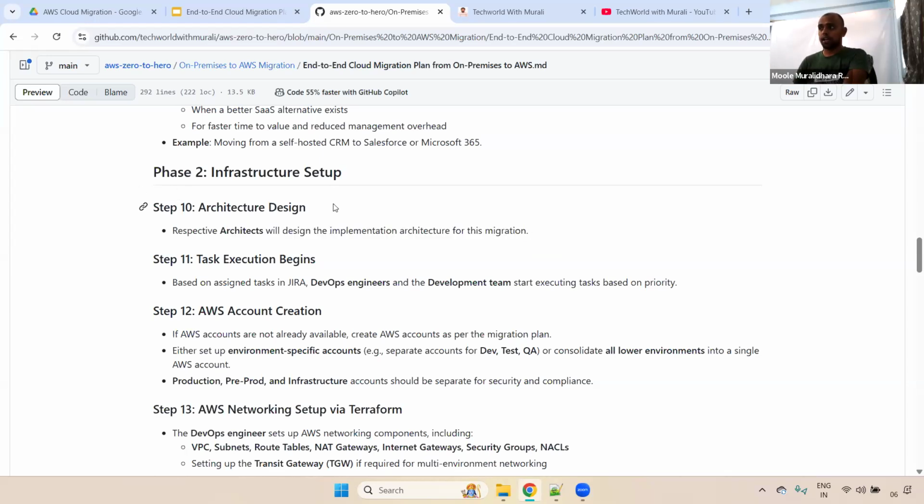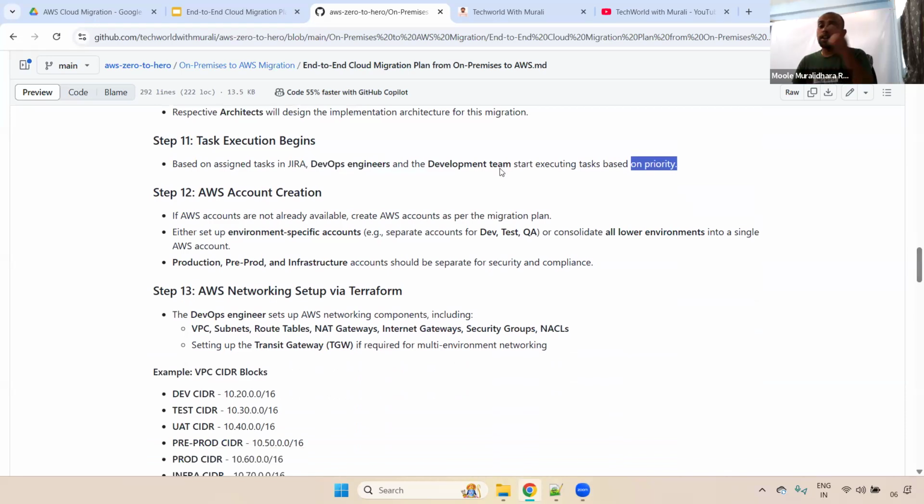Step 10 is architecture design. Once architecture design is completed, then task execution begins. As a DevOps engineer, we'll start one by one. For example, if you want to migrate from on-prem to cloud, the first thing is you need to create the networking. We'll create the network, and also we need to set up the connectivity between on-premises and AWS. We'll do that one by one, on a priority basis, task-based priority. And here you have to remember, if you are doing migration from on-premise to cloud for the first time, you need to create the AWS accounts.